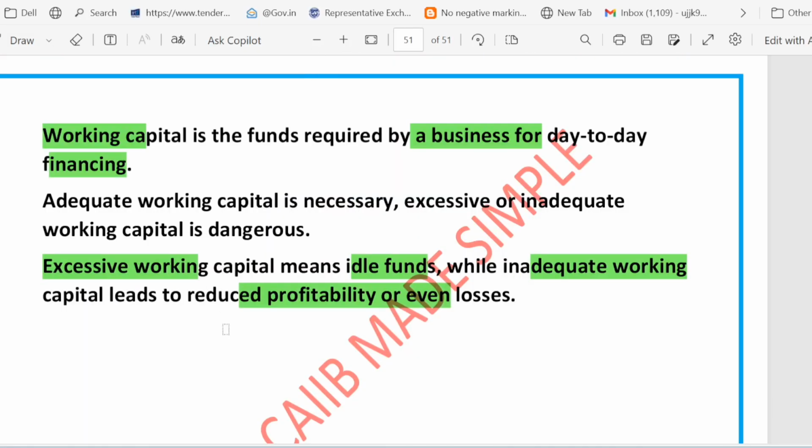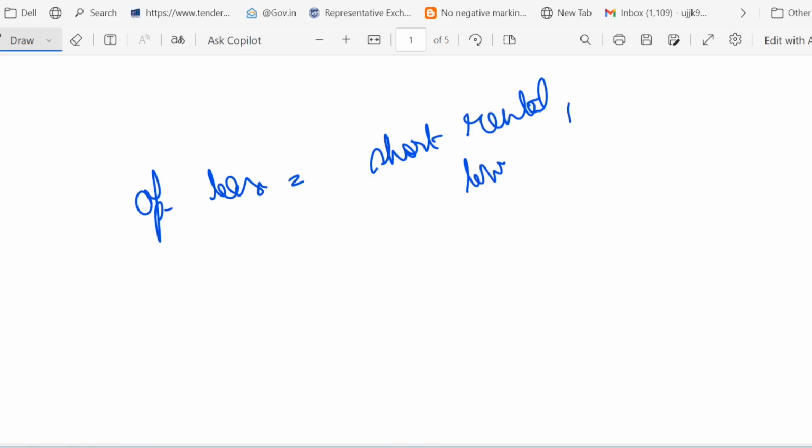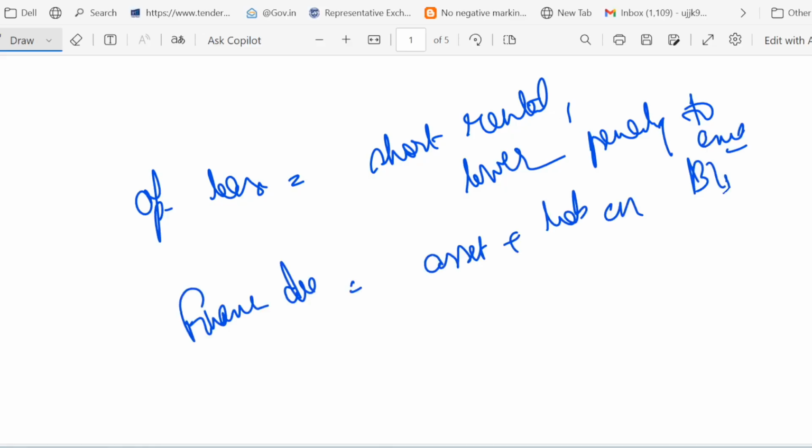So what we learned from this discussion, let me just summarize. Just remember, whenever you see the word operating lease, it means a short rental, right? The rental is for a short time, and there is a lower penalty. If you want to exit, you have to pay a lower penalty. This is a peculiarity of operating lease, right? Then if you talk about the finance lease, I told you that asset plus liability have to be shown on the balance sheet, right? So why do we lease? What is the advantage of leasing? First of all, low upfront cost. This is one of the key advantages.